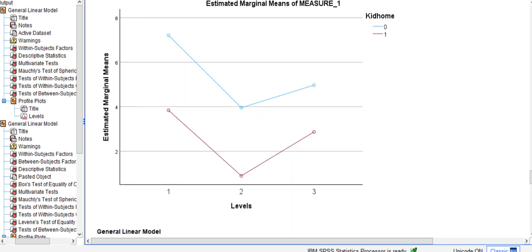I know this section won't be graded, but this plot really shows very well the kid at home, the levels, and the effects that they have on each other.